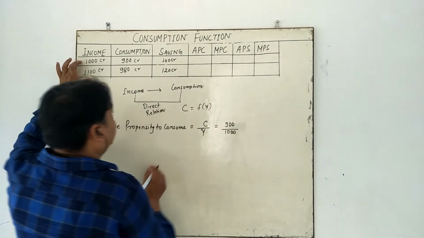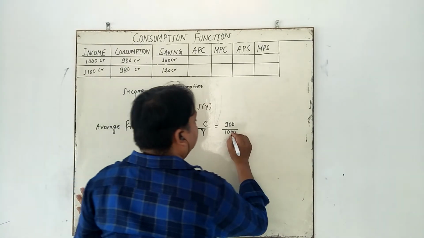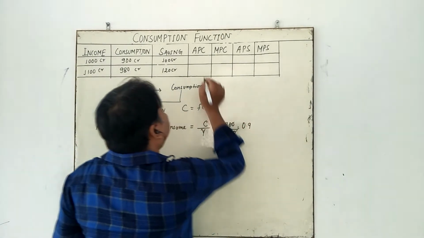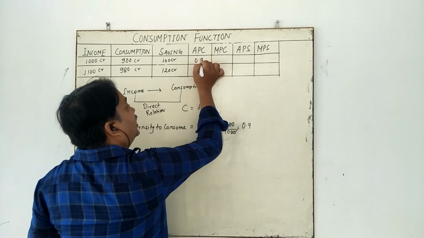So what is the APC? It is simple, 0.9. So you put here 0.9.